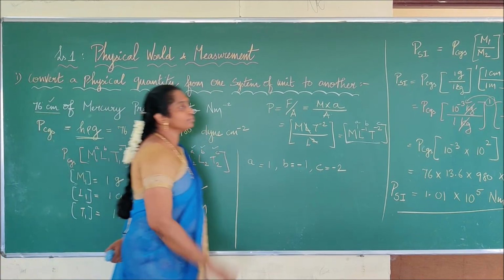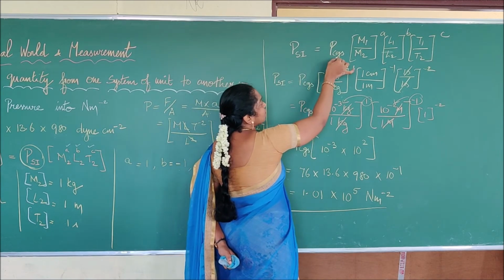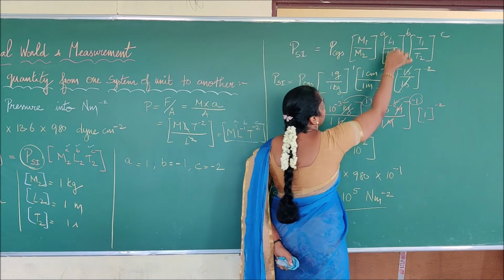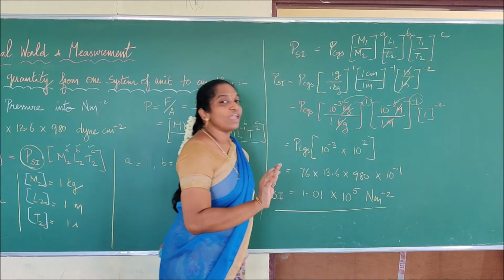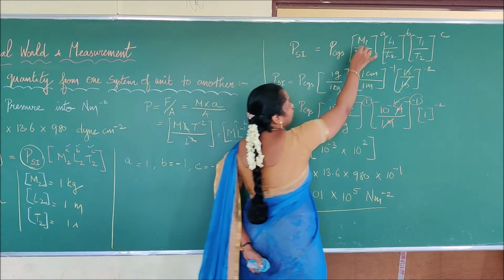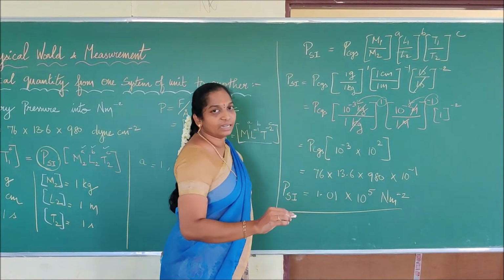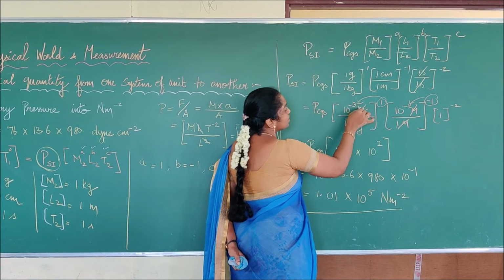So look at here. We have taken P in SI is equal to P in CGS into M1 by M2 the whole power A, L1 by L2 the whole power B, T1 by T2 the whole power C. So we know all the terms, right? M1 we know, M2. So we are substituting all the terms and we want to cancel them. They are of different units, so we are making them into the same unit.